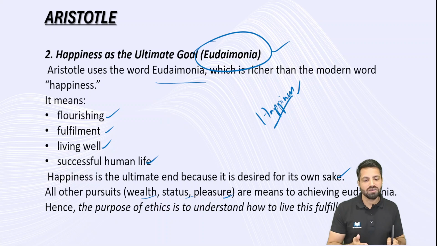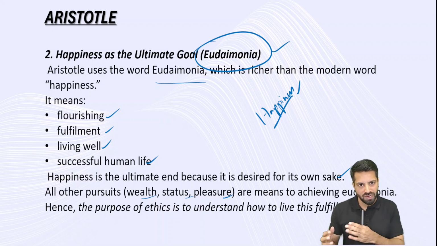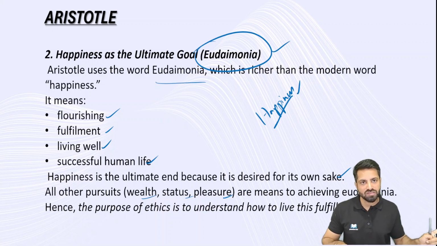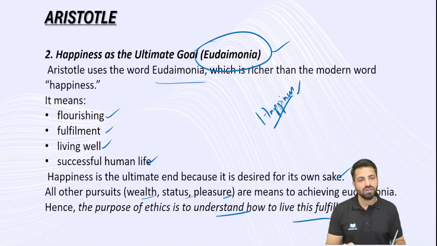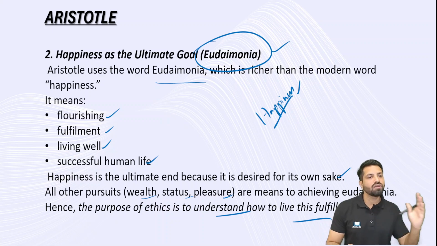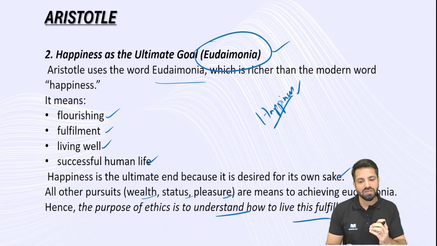So whatever I want to have in that journey, whether wealth, status, pleasure, everything is toward the end goal. The end goal is the ultimate satisfaction. The end goal is eudaimonia. Hence, the purpose of ethics is to understand how to live this fulfilled life. So, you want to reach the state of eudaimonia. Ethics tells you how to reach eudaimonia, how to have a successful human life, how to have fulfillment, how to have a flourishing life. This is what ethics tells you.